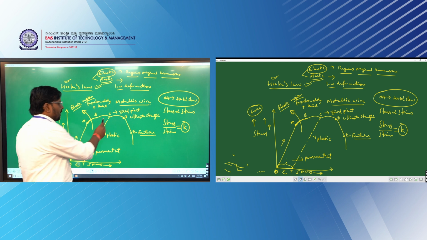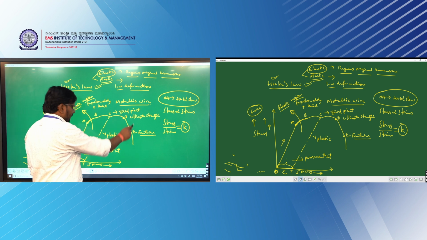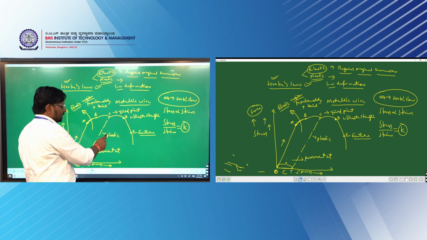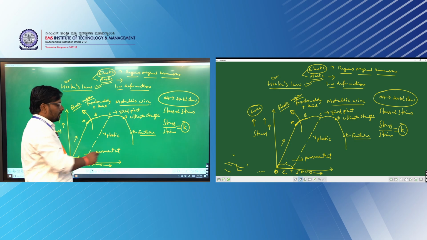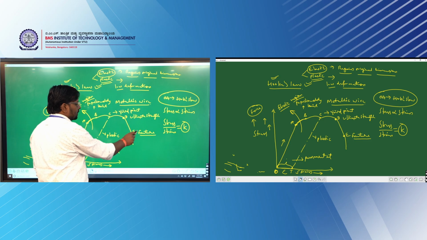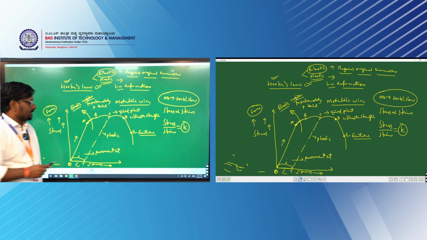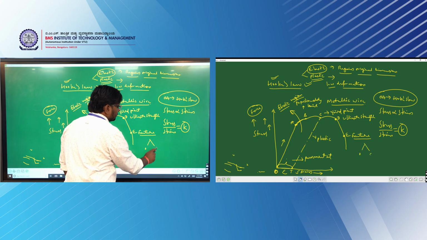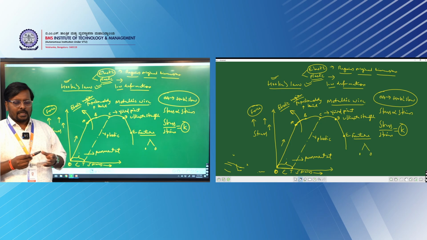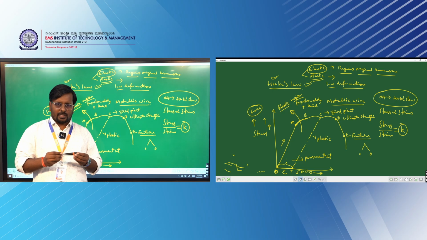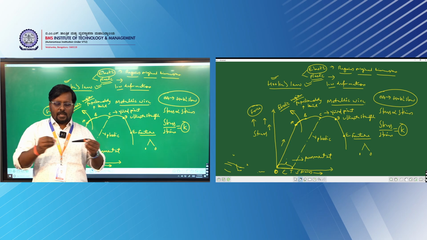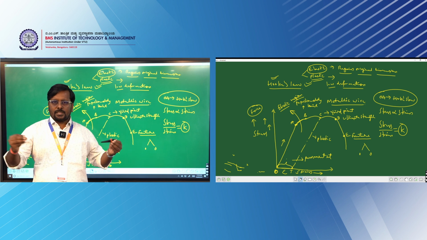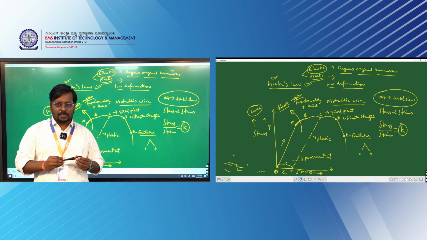After point C, you will see a change in the region from elastic to plastic. Further, point E shows the fracture point. Fracture is nothing but the body breaking into different pieces. Each material has its elastic limit. I gave an example: take a rubber band and stretch it. It will extend linearly, stretch it further and its length increases. Stretch it further and it will cut into two pieces.